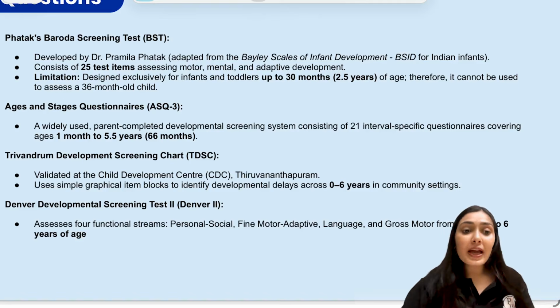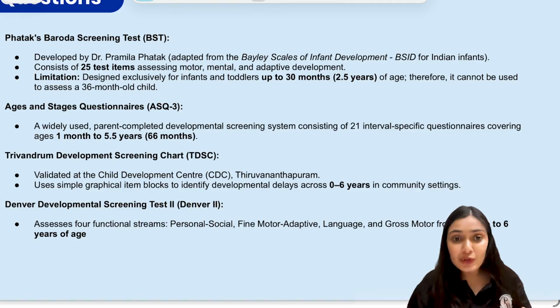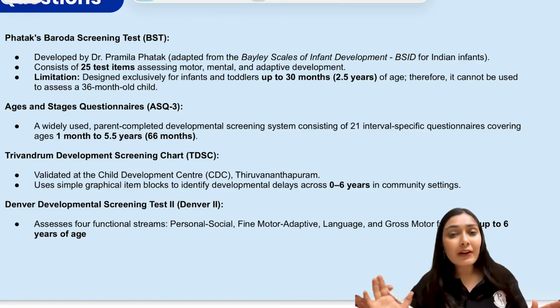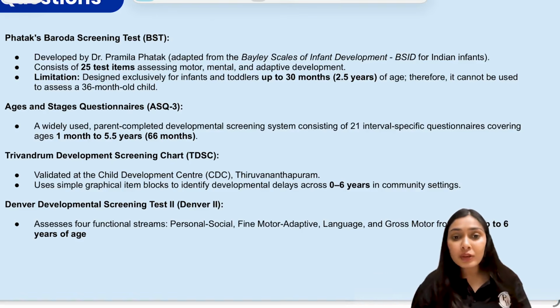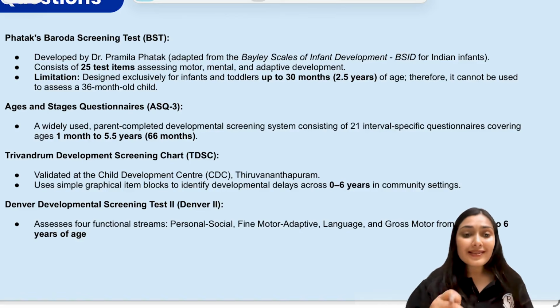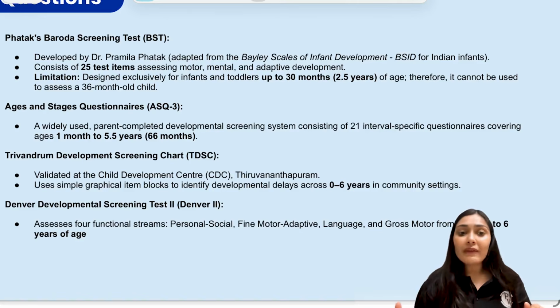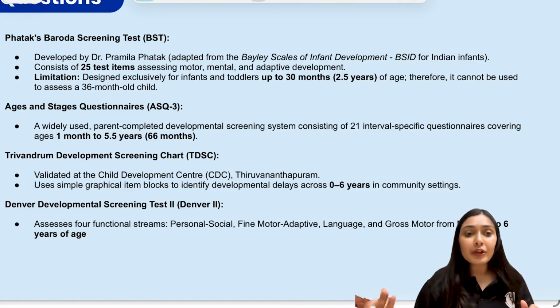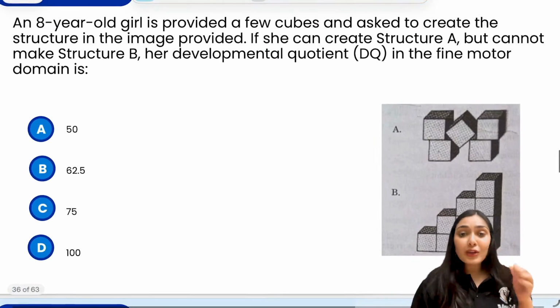Then you have the Ages and Stages Questionnaire. This is a widely used test. It has 21 interval-specific questionnaires that cover 1 month of age till 5.5 years of age. Then you have the Trivandrum Developmental Screening Test. This was developed in our own Trivandrum Child Development Centre, and is validated there. It has a simple graphical item chart to identify developmental delays across the first 6 years of life in the community setting. And lastly, you have the Denver scale. It has 4 functional streams: personal-social, fine motor-adaptive, language, and gross motor. Right? So this is about the developmental screening tests. Now let's move to the next question.